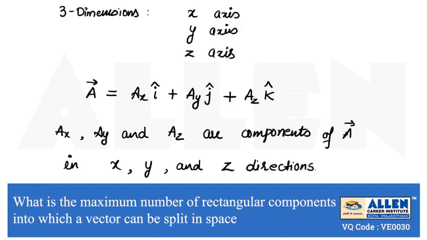So we can say for a vector to be split in different parts which should be perpendicular to each other, that is vectors having rectangular components in 3 dimensions, the answer of this question is 3.